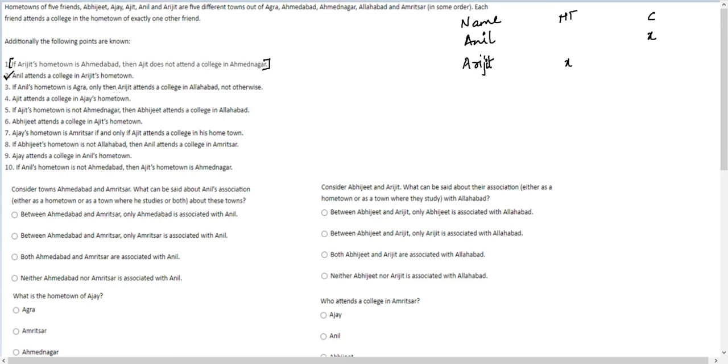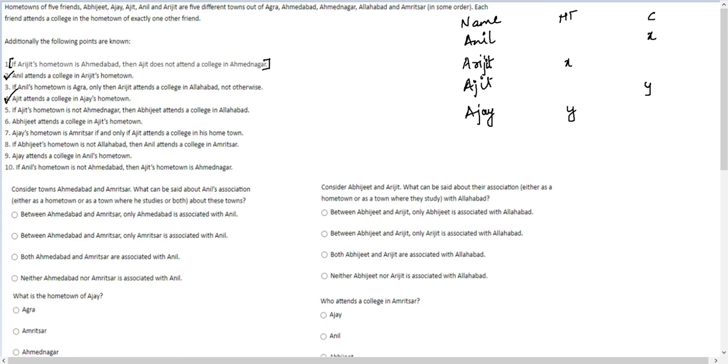If Anil's hometown is Agra, only then Arijit attends a college in Allahabad, not otherwise. Okay, can't do anything of it. We'll come to it later. The fourth statement, Ajit attends a college in Ajay's hometown. So Ajit attends a college in Y and Ajay's hometown will also be Y. We have taken care of the fourth statement. Fifth statement. If Ajit's hometown is not Ahmednagar, then Abhijit attends a college in Allahabad. Can't do anything about it right now.